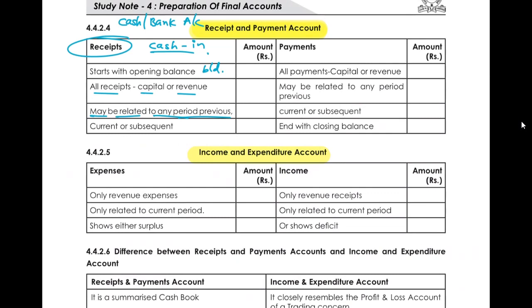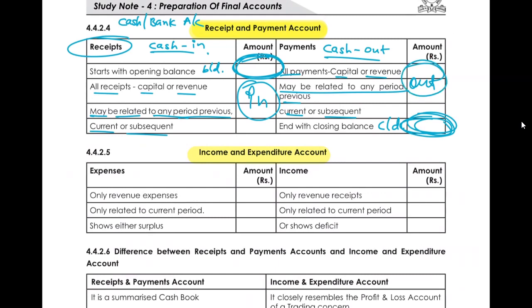Then we will have current period receipts and subsequent periods receipts as well, which is received in advance. On the credit side, whenever the cash or bank funds go out, that will be considered over here. So all payments, whether capital or revenue, or related to the current period or the subsequent period. And at last, the balance carried down, the remaining balance at the end. So we'll have a starting balance, funds coming in, funds going out, and the closing balance. So that is how your receipt and payment account will work.